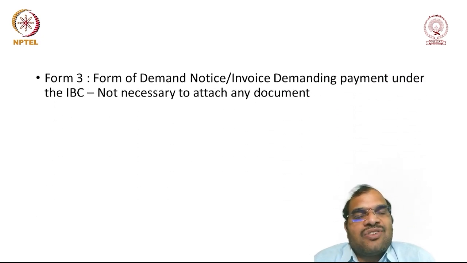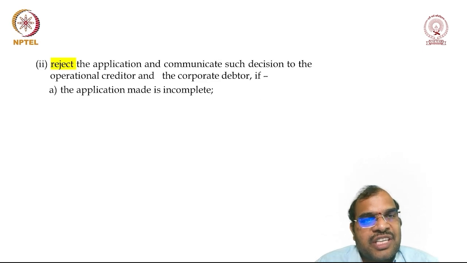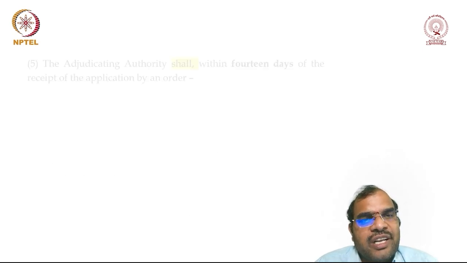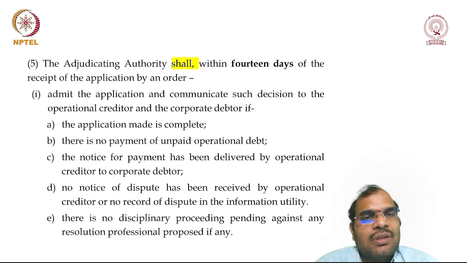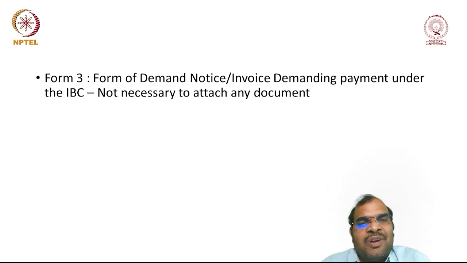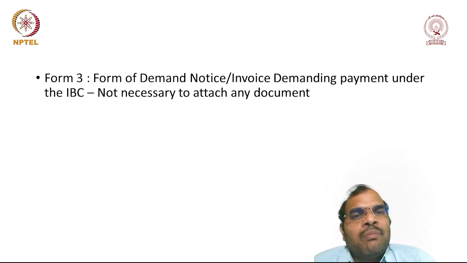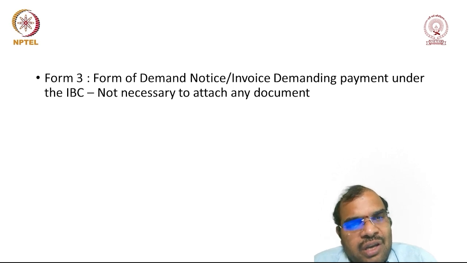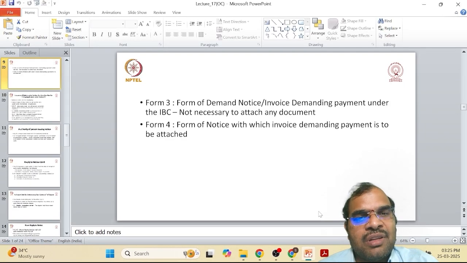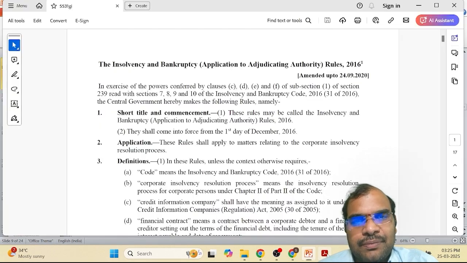Okay, now let us try to discuss in detail the section part where how to make an application is given. Okay, now let us discuss the application. So how to make an application? Form number 3. The operational creditor is expected to make an application in form number 3. Form number 3 is the form of demand notice or invoice demanding payment under the IBC. So it is not necessary to attach any other document. Form number 3 will be more than sufficient.